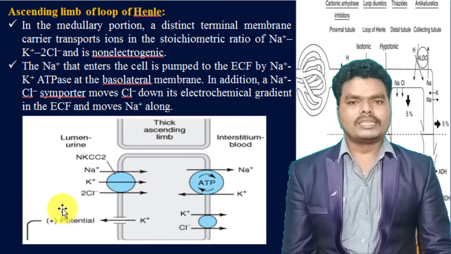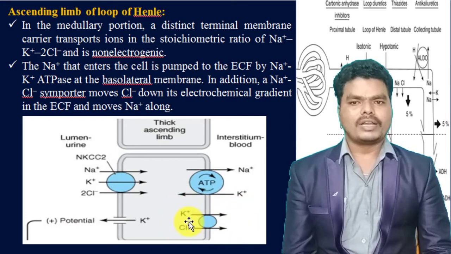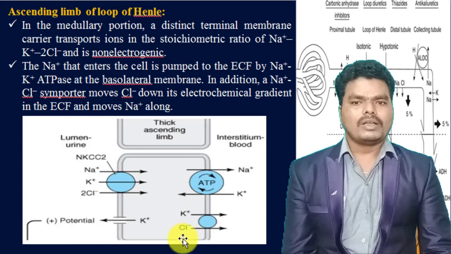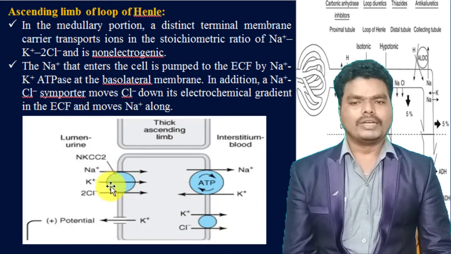Similarly, there is another symporter present at the basolateral membrane, that is the potassium and chloride symporter. This will actively reabsorb the potassium and chloride into the bloodstream. So this happens at the second site of reabsorption.